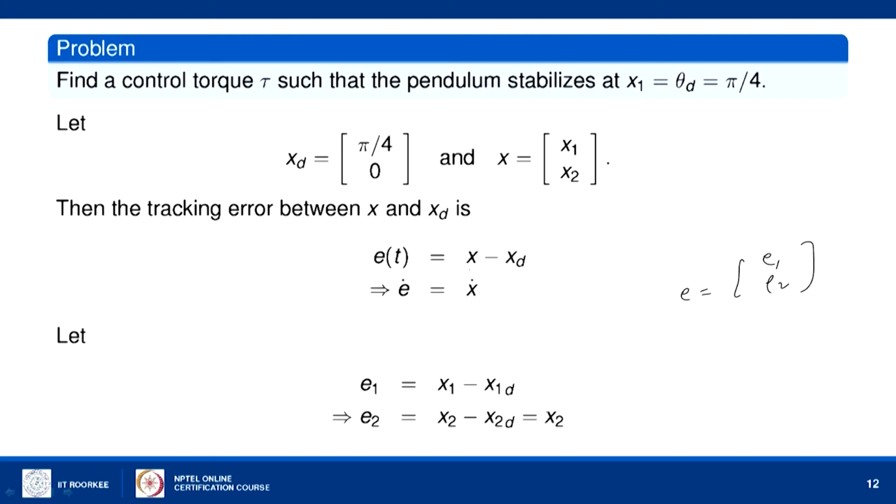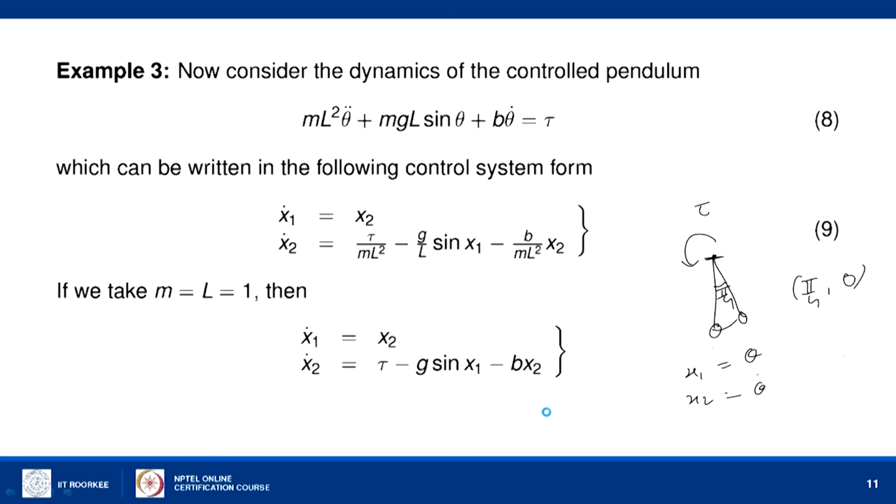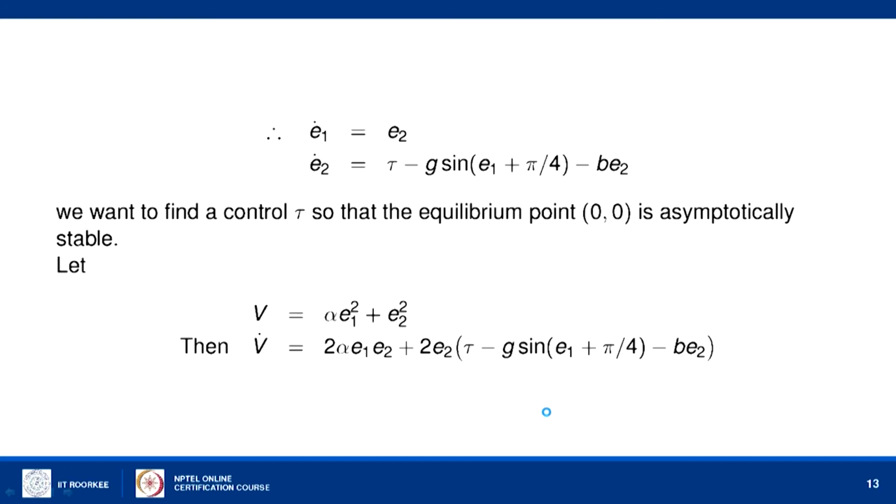Now, differentiating E1 dot and E2 dot separately and then substituting from this equation, we get E1 dot equal to E2 and E2 dot is tau minus this expression.